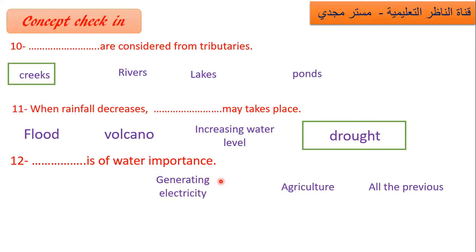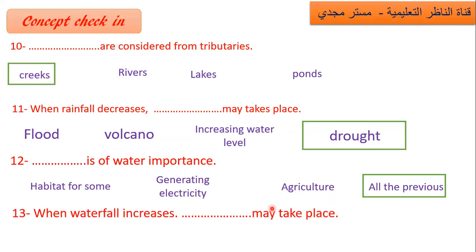Number 12. What is the importance of water? Generating electricity, agriculture, farming. Water is a habitat for living organisms. I think all of them. Generating electricity, agriculture, all the previous are importance of water.